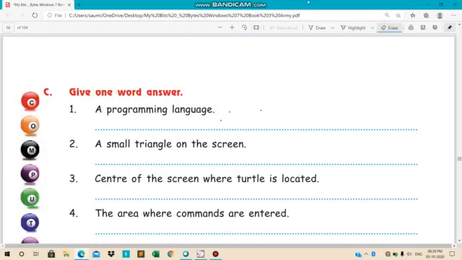So here we have seen that the first question is logo is what? So logo is a programming language. We have to name one programming language. Our answer will be logo. A small triangle on the screen, we call it turtle. A small triangle on the screen is termed as turtle.